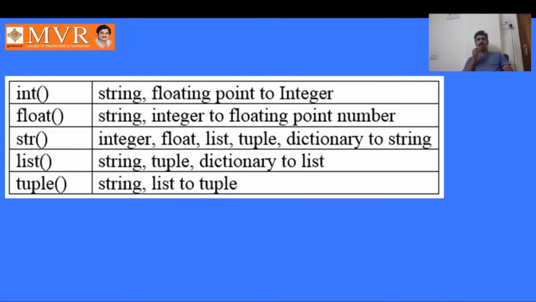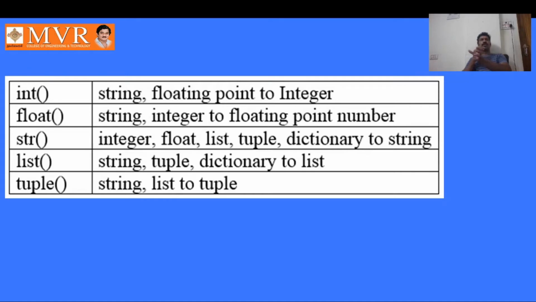Int, float, str, list, tuple. The int type conversion function converts a string or floating point number to an integer. The float conversion function converts a string or integer to a floating point number. Float, what is the purpose of the float?